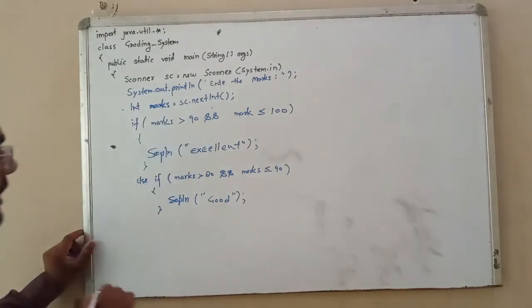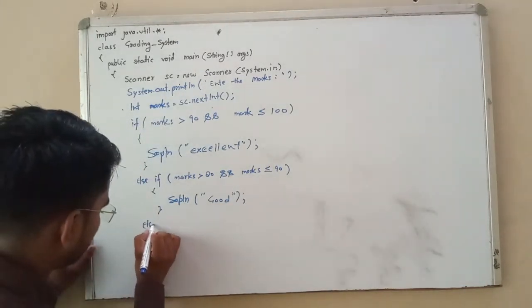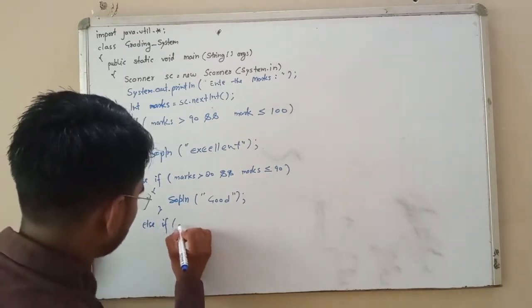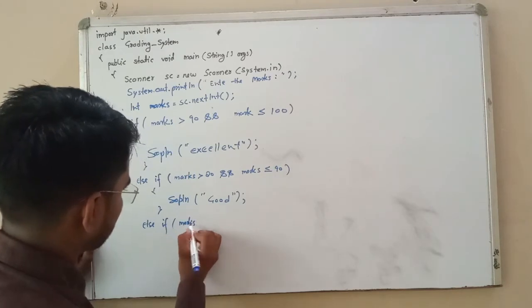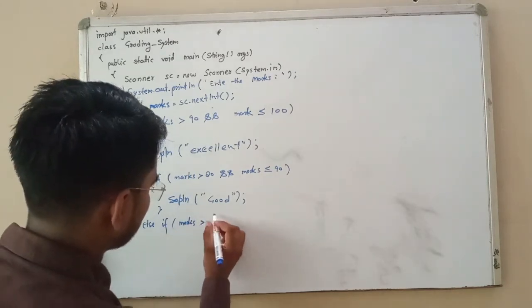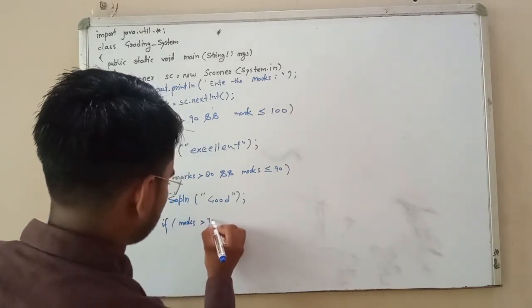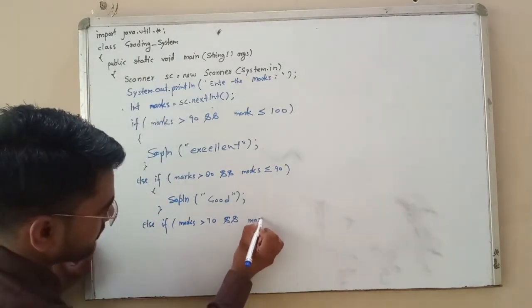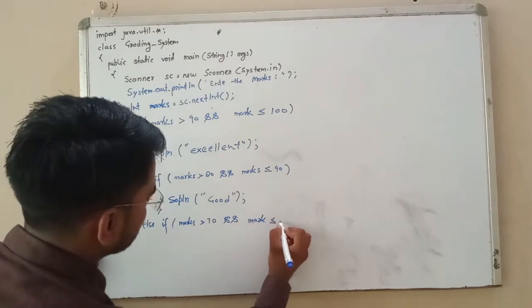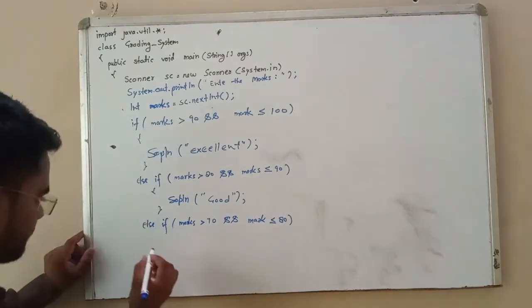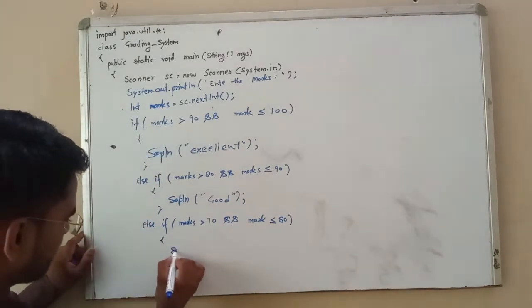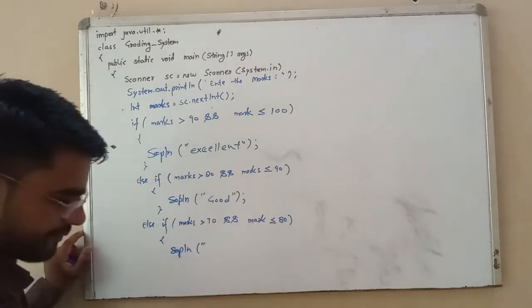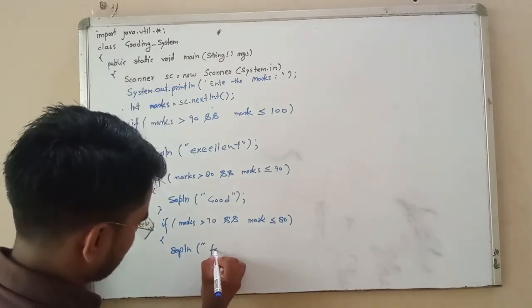And for the other condition apply else if marks is greater than 70 and marks is less than or equal to 80, then print fair.